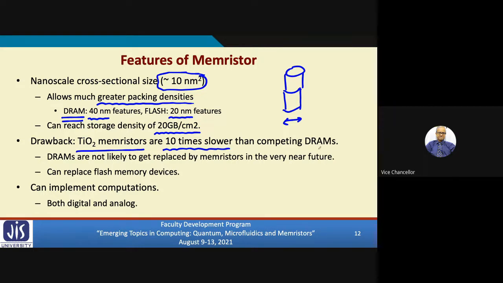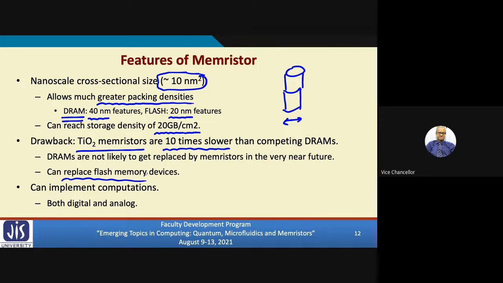So they cannot replace dynamic RAMs even if they come today. But they are much faster than flash memory devices. So when they come on the commercial scale, the first thing they will do is replace flash memories.